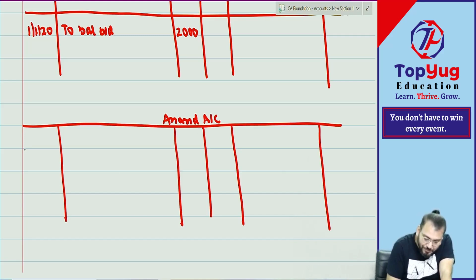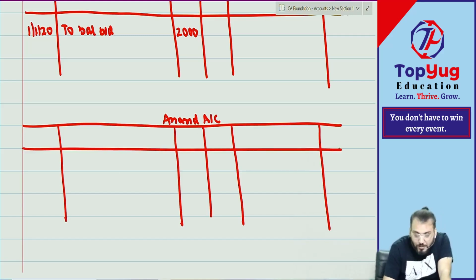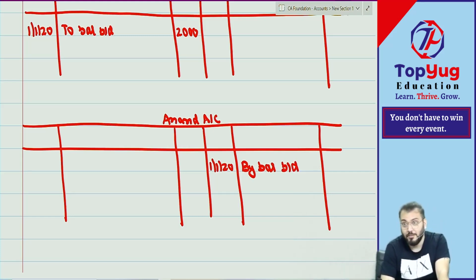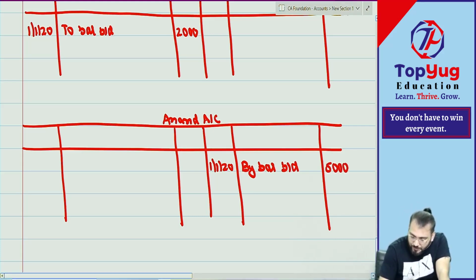To buy. So on 1/1/2020 we write by balance BD. BD, not CD. BD, brought down. Correct. How much? 5,000. Correct.